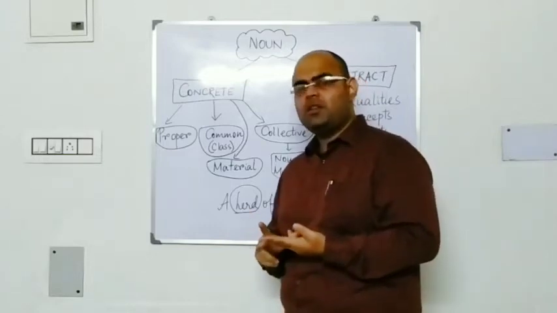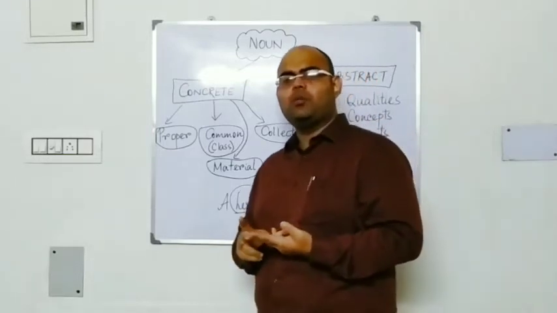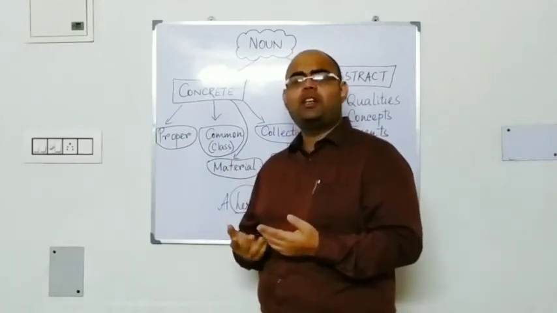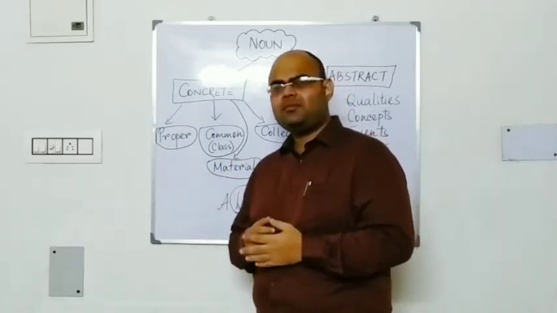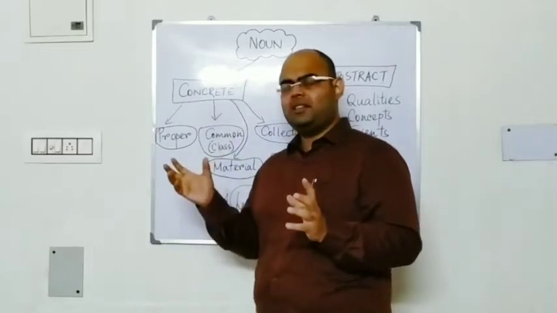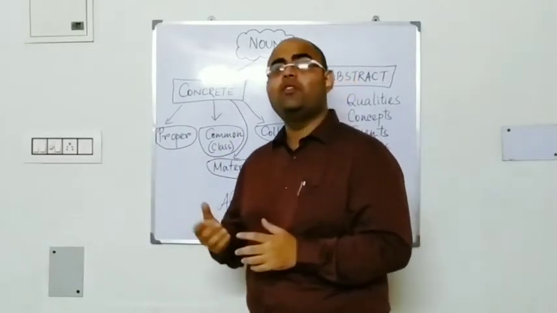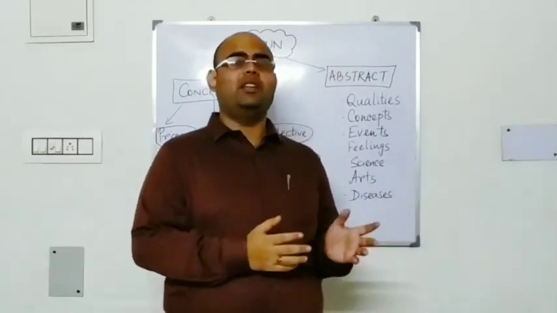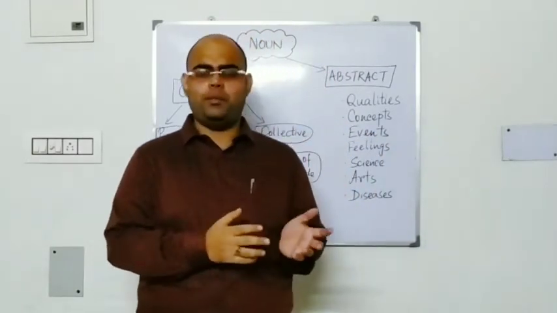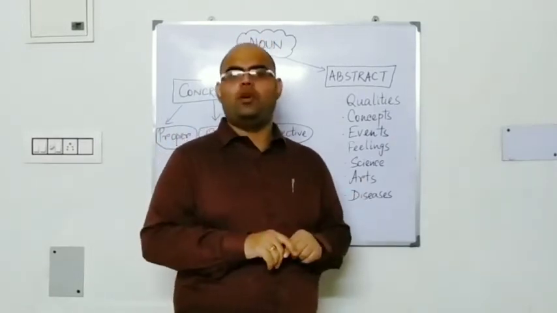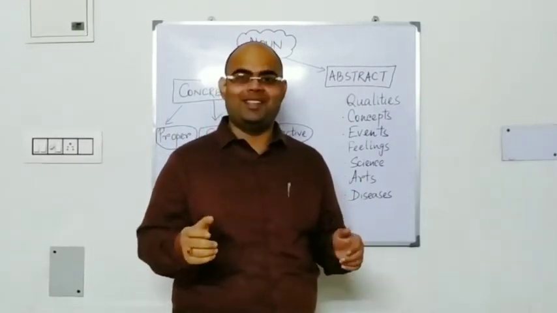There are 4 types of gender: masculine, feminine, neutral, and common. Then there's case: nominative case, objective case, and possessive case. And this is all about noun, and there's something extra that's called noun equivalent. Now there's noun phrase, noun clause, or some nominal compounds or compound nouns. So that is the entire scope of the chapter noun only.